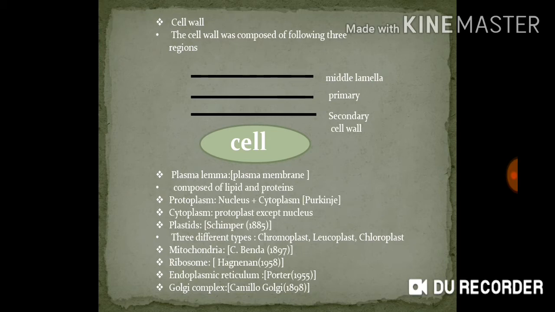It is composed of lipids and proteins. Plasma lemma controls diffusion of the ions. It acts as a mechanical frame for the cell and acts as a vehicle for transport of various substances between the cell organelles.